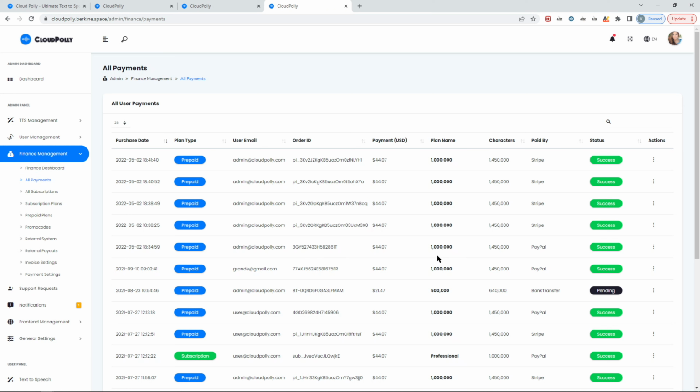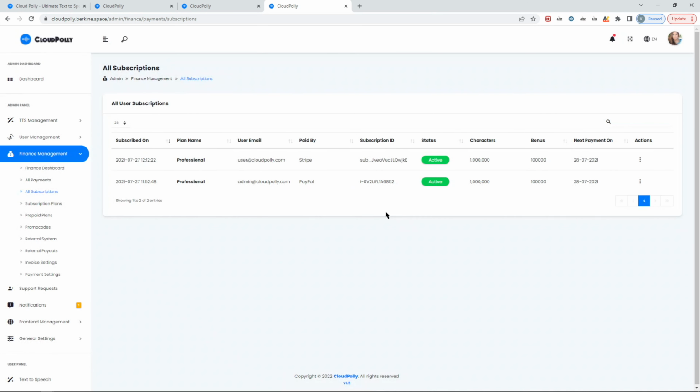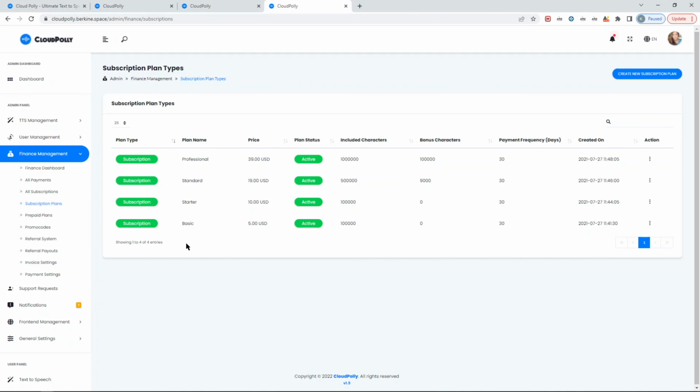The next part is seeing all your incoming payments, from whom the payment came, the order ID, and so on and so forth. The subscriptions are the people who are currently subscribed. You'll see their current status, next payment, subscription IDs, and let's get to the important part. Now I have a video tutorial for all the subscriptions in terms of how to set subscription plans with 4 different gateways. Even though the script supports 9 or 10 different gateways, only 4 of them are available for monthly subscription plans. The rest are available for prepaid plans.